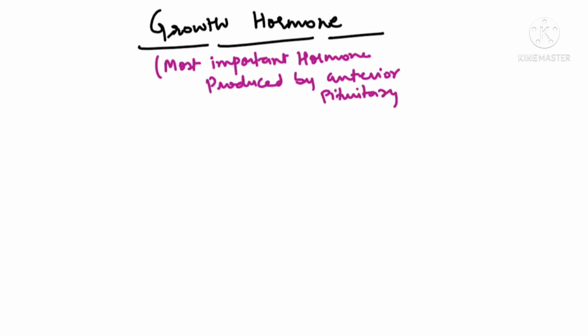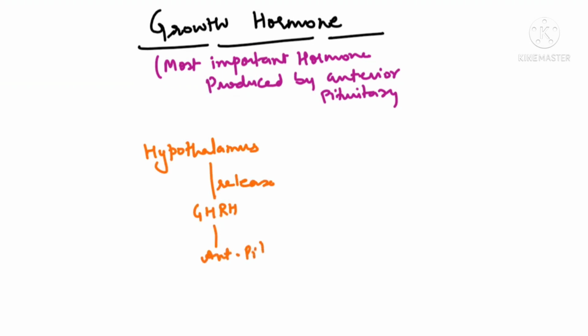Now see beta, we have already seen in the previous videos that the hypothalamus will release growth hormone releasing hormone, which will enter into the anterior pituitary, and then the anterior pituitary somatotroph cells, okay, somatotroph cells, they will release growth hormone. The growth hormone is also known as somatotrophin. Is it clear? It is also known as somatotrophin because it is released by the somatotroph cells.